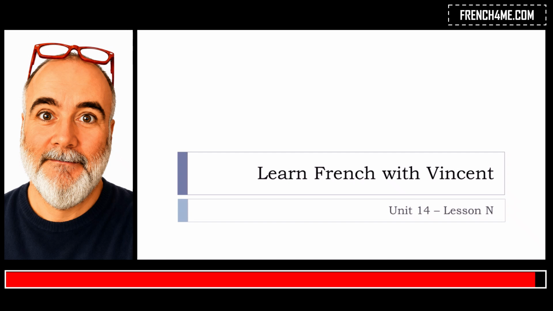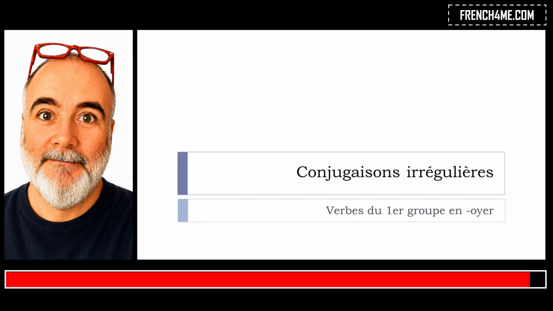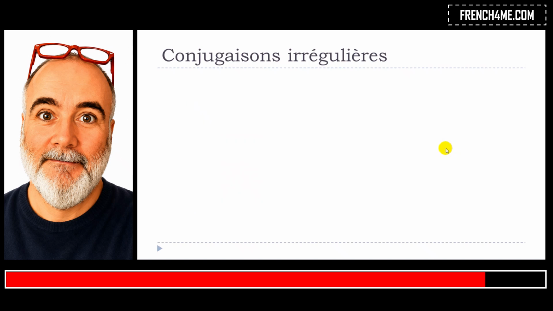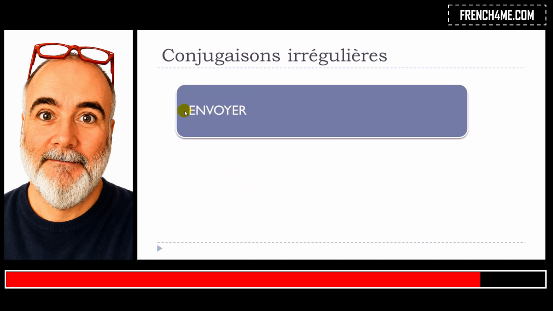This is Unité 14, leçon N, and we'll continue this series of videos that will cover les conjugaisons irrégulières, and especially we're talking about the first group of verbs ending with er, and in that case we'll see the verbs that will end with oyer. Okay, just wanted to take a useful verb, and well, envoyer, to send, is actually quite useful.